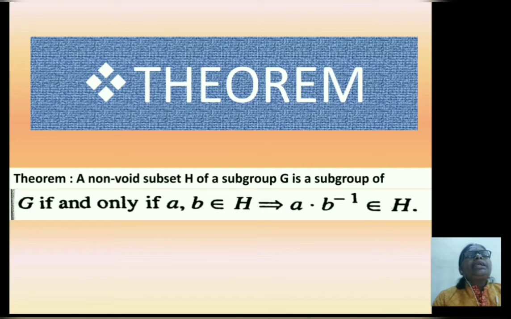A non-void subset H of a group G is a subgroup of G if and only if a, b belongs to H implies a·b inverse belongs to H. Statement of the theorem: a non-empty or non-void subset H of a group G is a subgroup of G if and only if a, b belongs to H implies a·b inverse belongs to H.